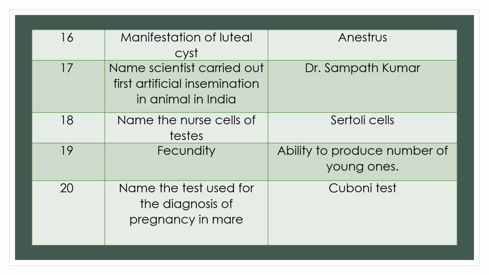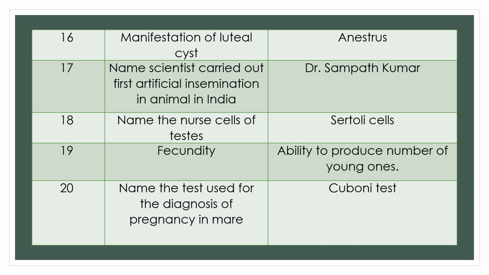Question 16. Manifestation of luteal cyst. Answer: anestrus. When a luteal cyst is there, the animal does not show the signs of estrus. So it is anestrus.